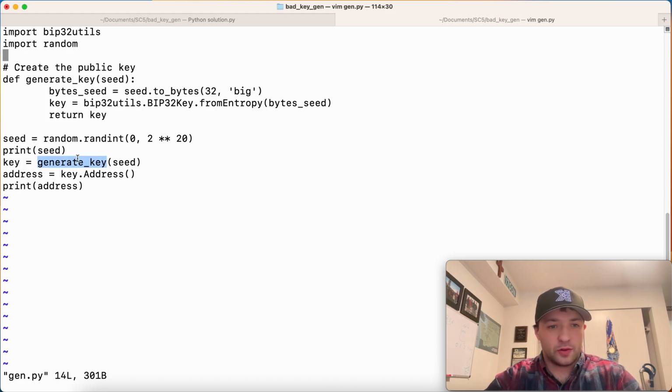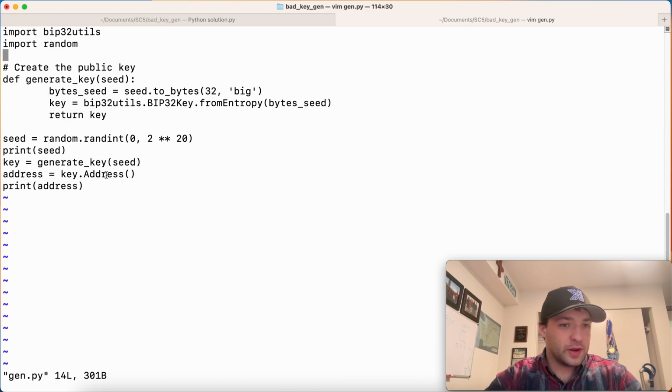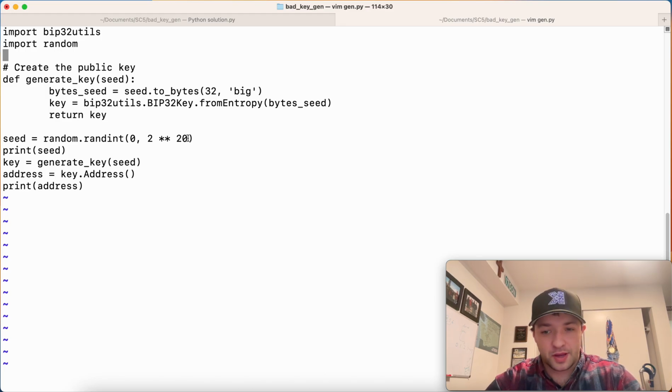Then we have generate key, which will actually get the key for us. So if we call generate key and we pass in our seed, it will then take in our random number and create a key from that. Now, there doesn't seem to be anything wrong here, but when you have unlimited computing power, 2 to the 20th is actually a really small number. Only a million possibilities. You can brute force that on your computer pretty quickly.